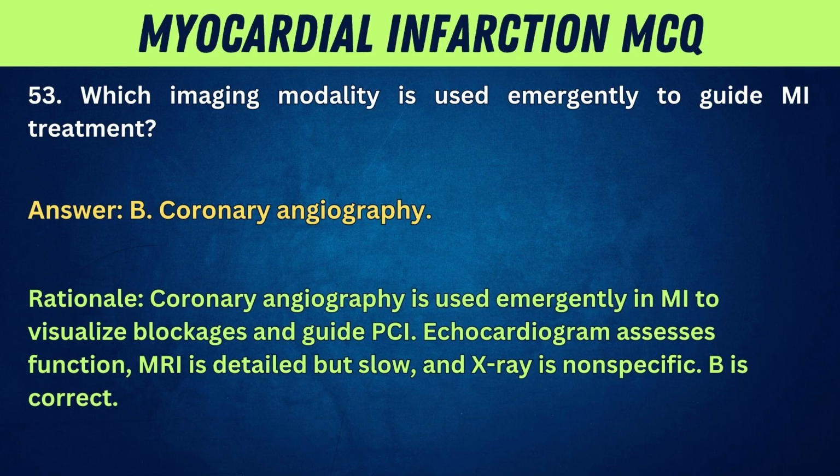Rationale: coronary angiography is used emergently in MI to visualize blockages and guide PCI. Echocardiogram assesses function. MRI is detailed but slow, and X-ray is nonspecific. B is correct.